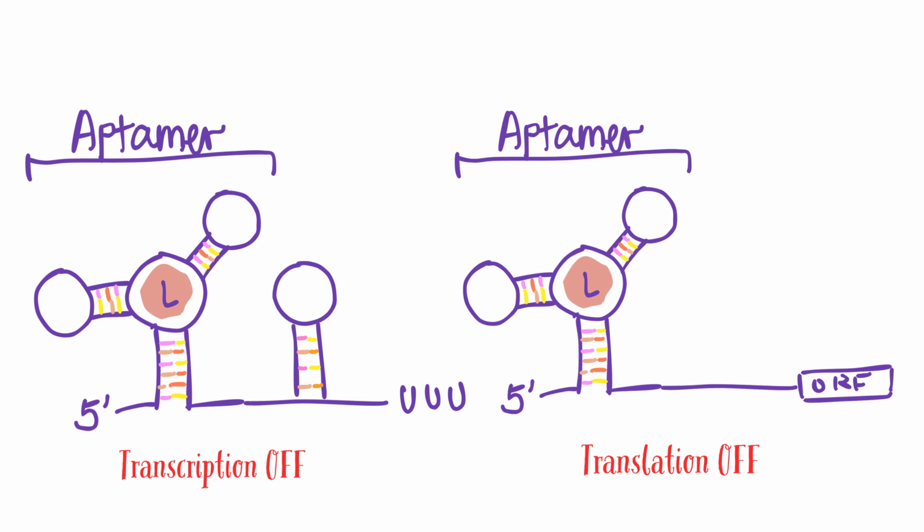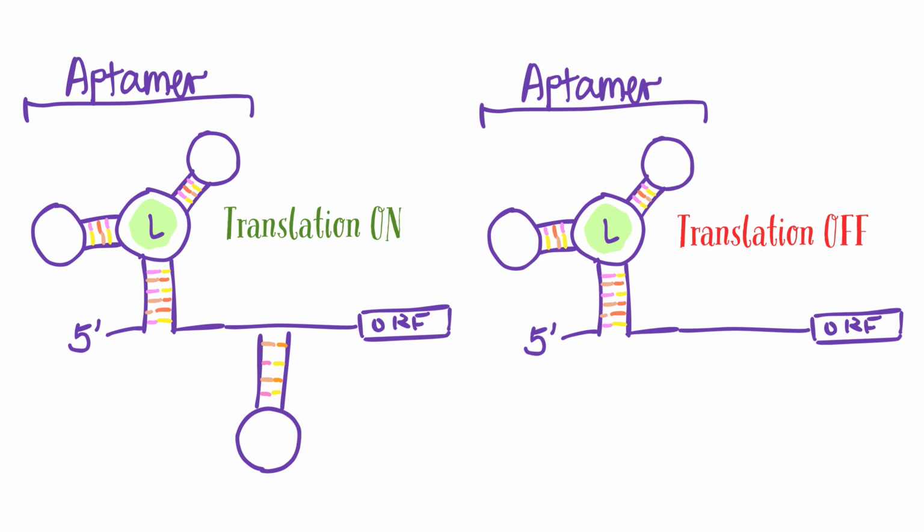Riboswitches are 5' untranslated regions in a molecule of messenger RNA, which has a specific binding site for metabolites. Some control translation, while others control transcription.